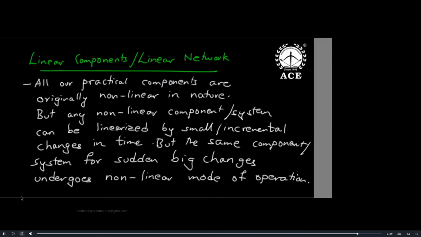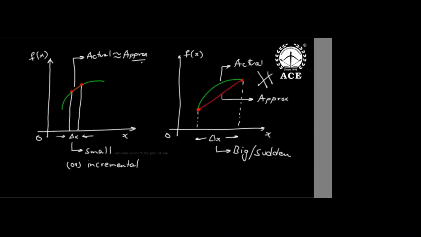Now see the statement, everybody, listen. You see this graph and listen to this: all our practical systems are non-linear. But any non-linear system can be linearized for small incremental changes in time. But the same system, for sudden big changes, undergoes a non-linear mode of operation.